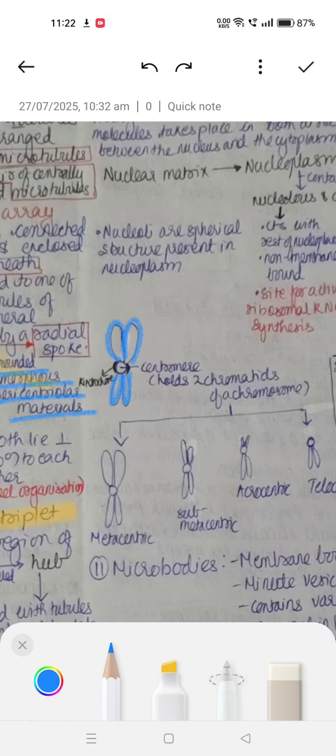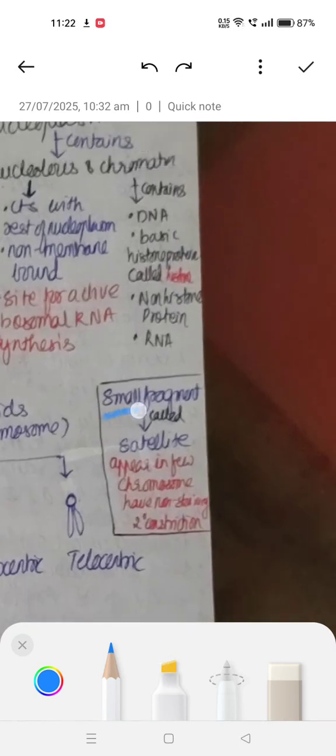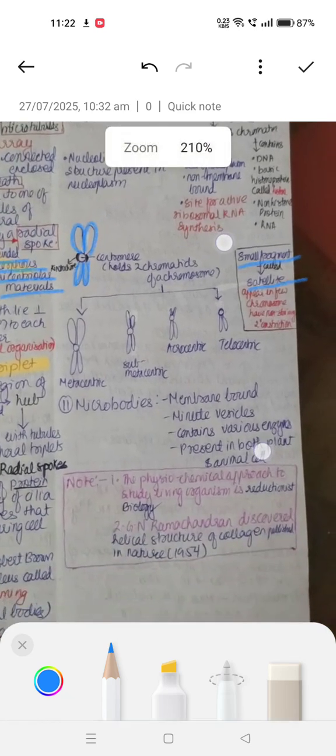Now it can be metacentric, submetacentric, acrocentric or telocentric, as shown in the diagram. Next we have small fragments known as satellites, which appear in a few chromosomes and have a non-staining secondary constriction.